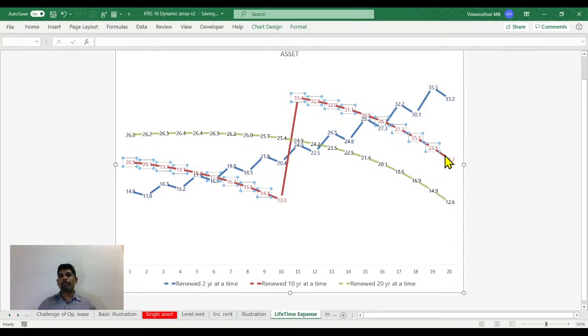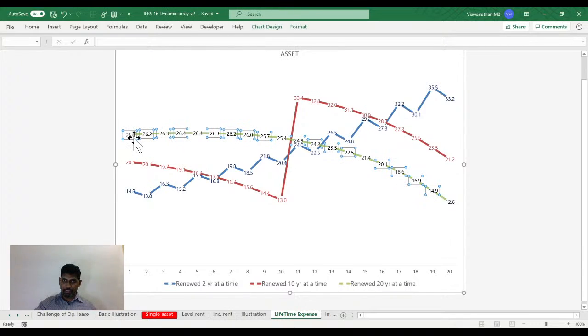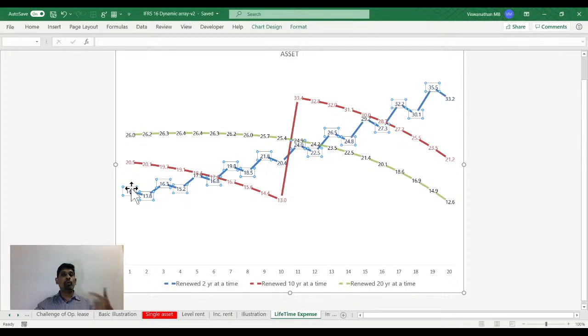Where is our expectation? I mean, we talked about doing apple to apple comparison. Where is this question of apple to apple comparison? And look at the 2-year lease. A 2-year lease they keep renewing every second year. This lease is gradually increasing over a period of time. So in the initial year, when I took a 20-year lease, I got much higher expenses. Whereas with a 2-year lease, I'm going to renew at the end of every second year, I'll be showing a lower expense. And in the later part, this 2-year lease that I'm renewing would be accumulated at a much higher lease expense. I'm talking about depreciation plus interest put together. And then the 20 years is going to come down gradually over a period of time.